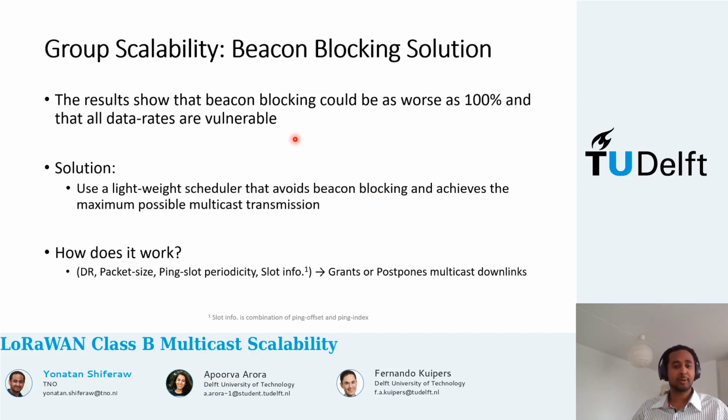So we tried to implement a solution, and our solution was a lightweight scheduler that tried to avoid beacon blocking. However, it tried to do this while achieving the maximum possible multicast transmission. To do this, the scheduler takes the information about the downlink packets, as well as the information of the particular ping slot, so the ping slot index and ping slot periodicity, and from that, it tries to determine whether it will lead to beacon blocking or not. If it leads to beacon blocking, then it postpones the transmission, and if it will not lead to beacon blocking, then it grants the multicast transmission.